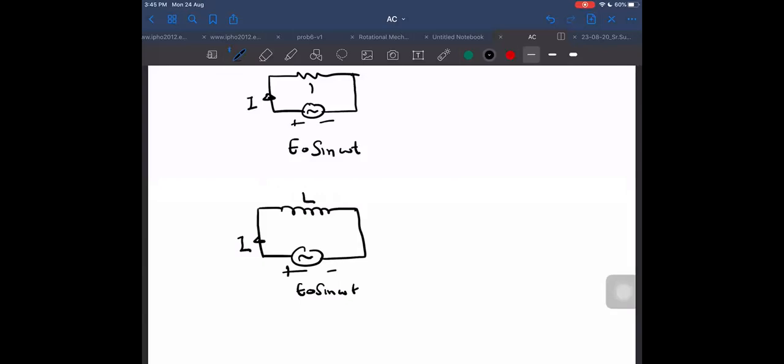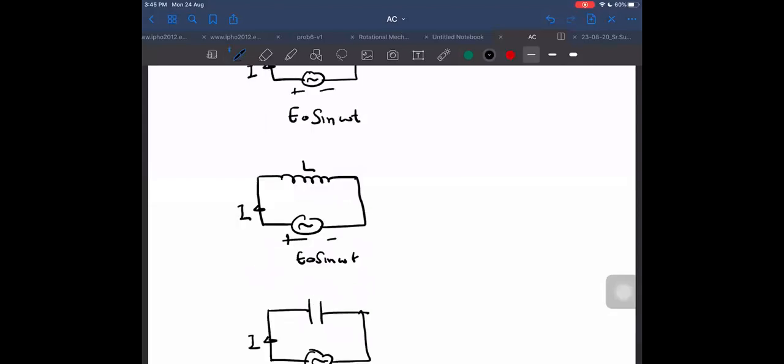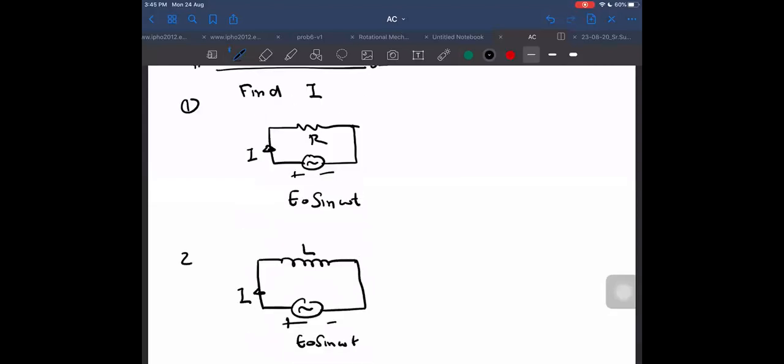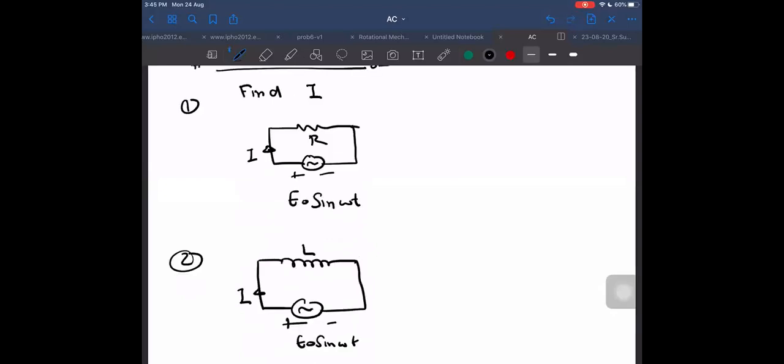It is R. Case 2. Case 3. Plus minus E naught sine omega t. Find I as a function of time in case 1, case 2, case 3. I already told you how to write the KVL equation. Write that and get the answer quickly.